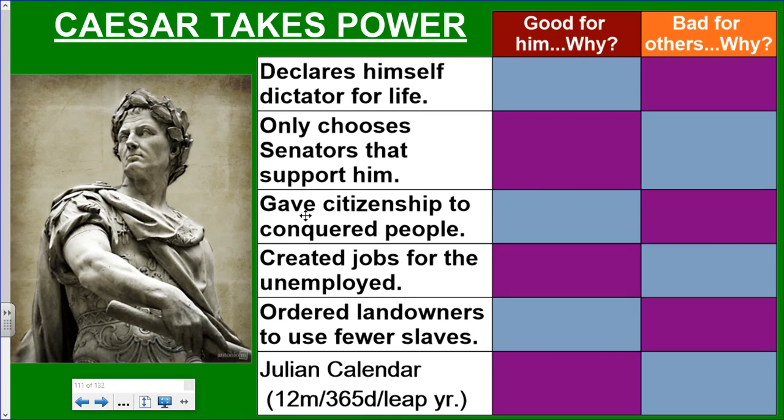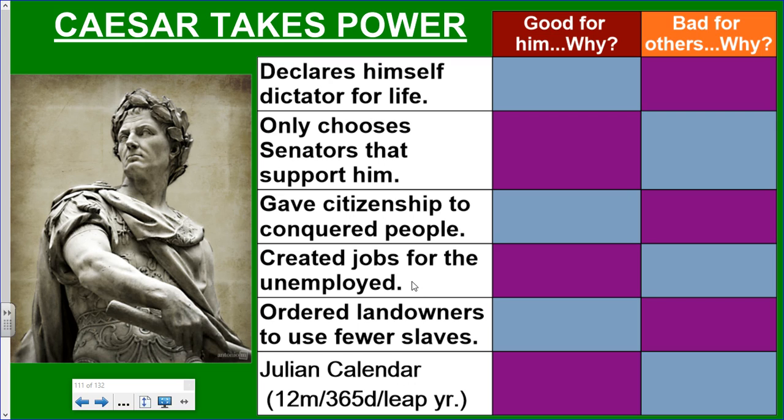Next one down, he gave citizenship to conquered people. This means that as Rome expanded the empire, they gave Roman citizenship to anybody that they had conquered or taken over. So as they expand the empire, those groups that are getting taken over and conquered are actually given Roman citizenship status. So why is that good for Julius Caesar if he allows everybody to become Roman citizens? And then over here, think about why others might think that it's bad to allow everybody that's conquered to become a Roman citizen.